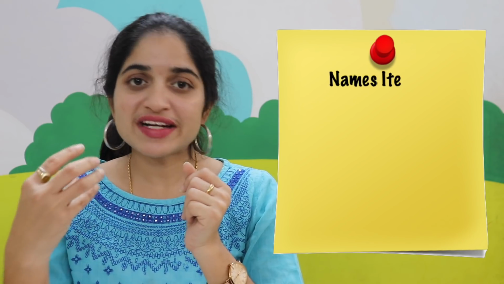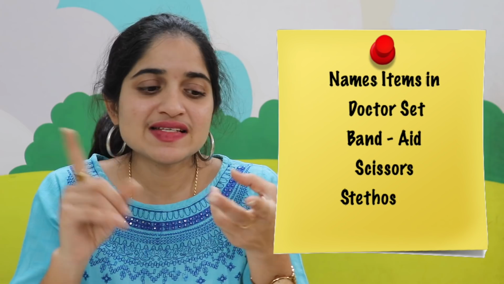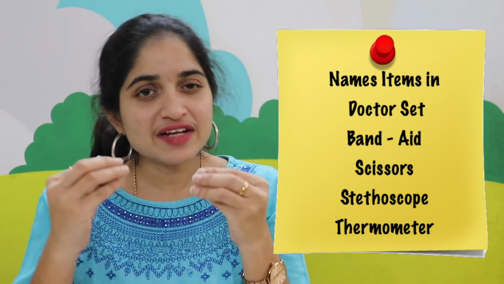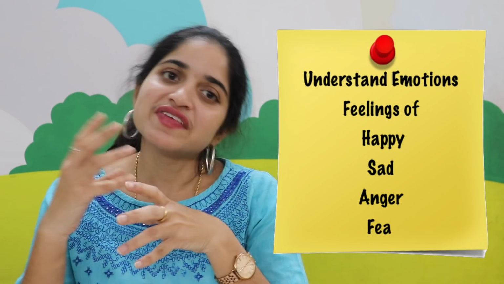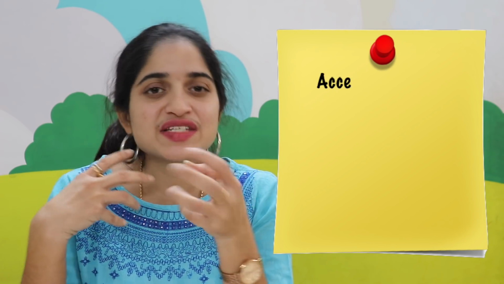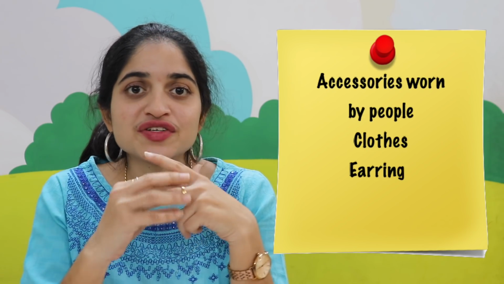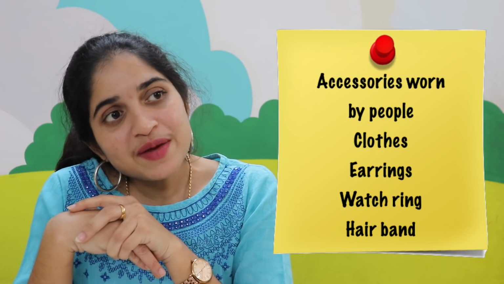Next, the child should be able to name at least a few items that are there in the doctor's set. For example, band-aid, scissors, stethoscope, thermometer. So they should be able to identify a few objects that are there in the doctor's set. They should identify the feelings of happy, sad, anger and fear. Kids should be able to say at least 5 to 7 accessories worn by people. For example, clothes, earrings, watch, rings, hairband, things like this. They should also name different rooms.